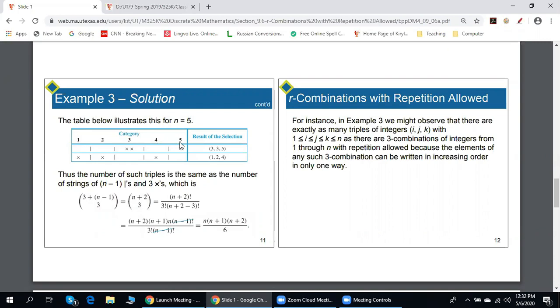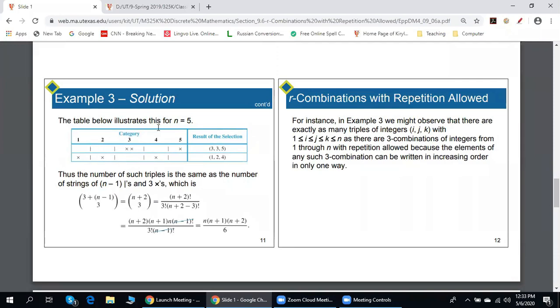We want to find the number of 3 combinations with repetitions allowed. Here's how we do it. Each of the 5 numbers represents a category. Column number 1, category 1. Column number 2, category 2. Column number 3, category 3, 4, and 5.